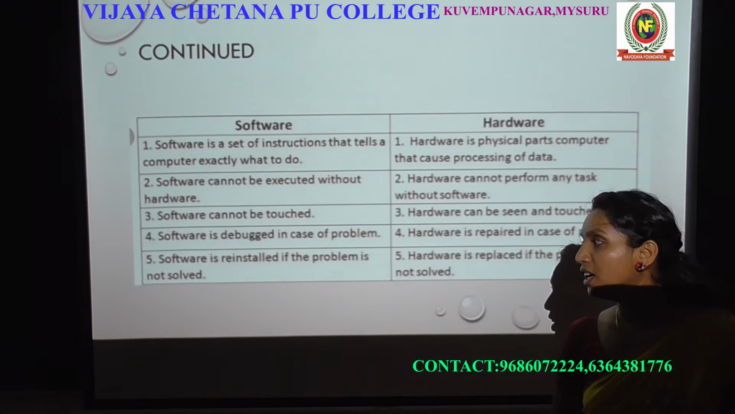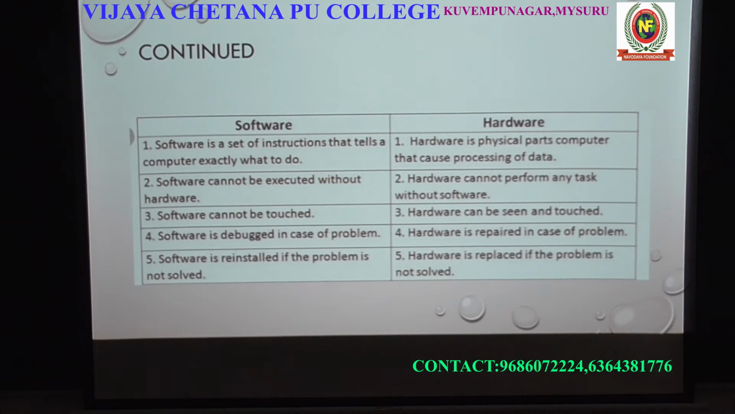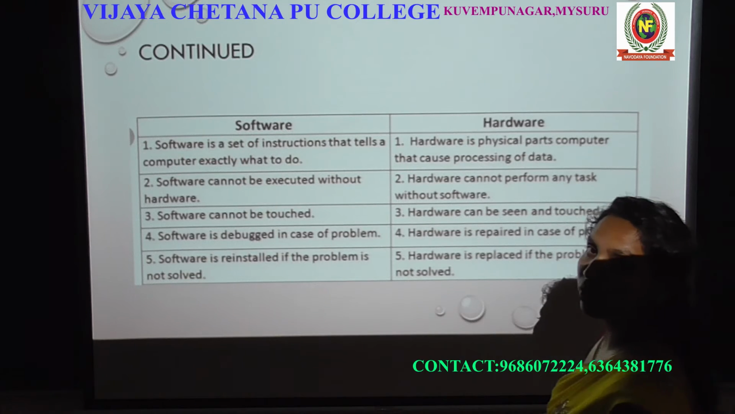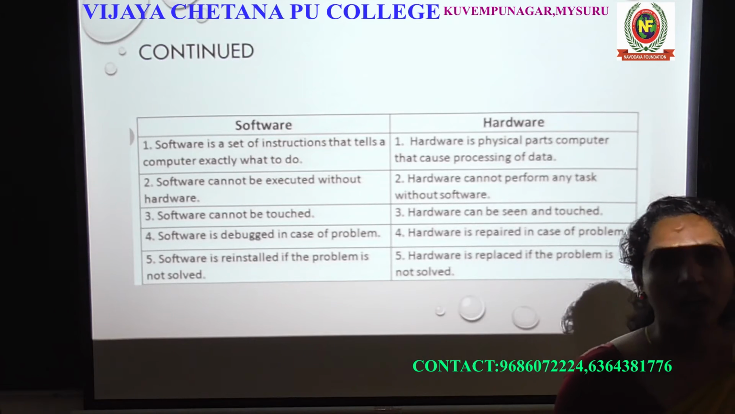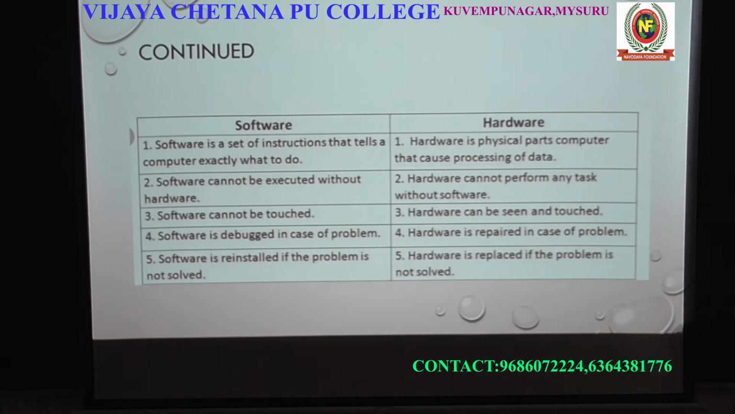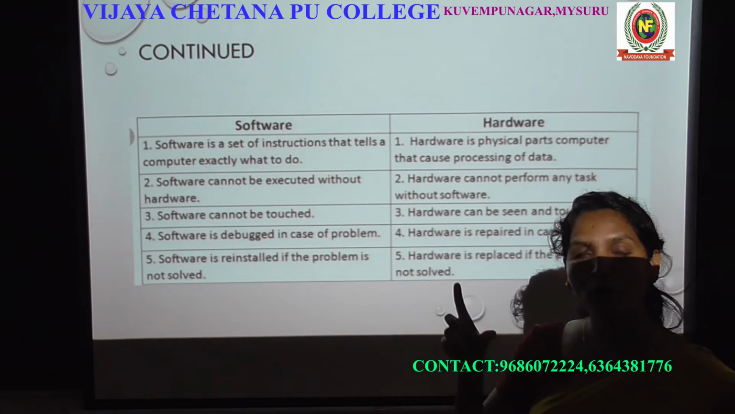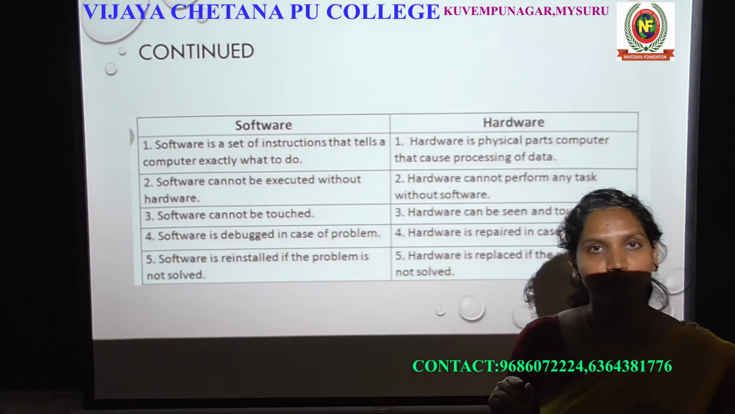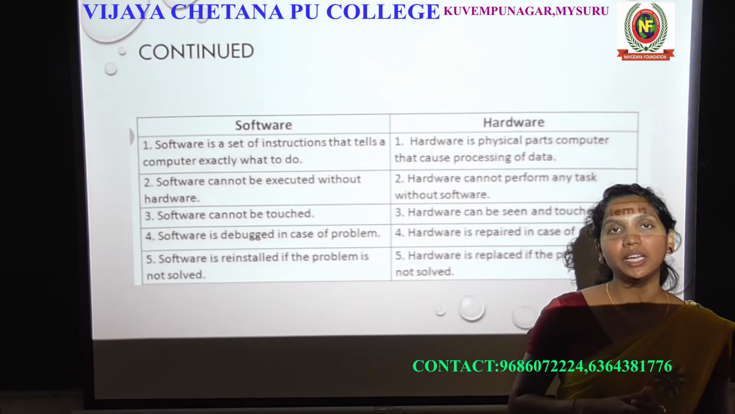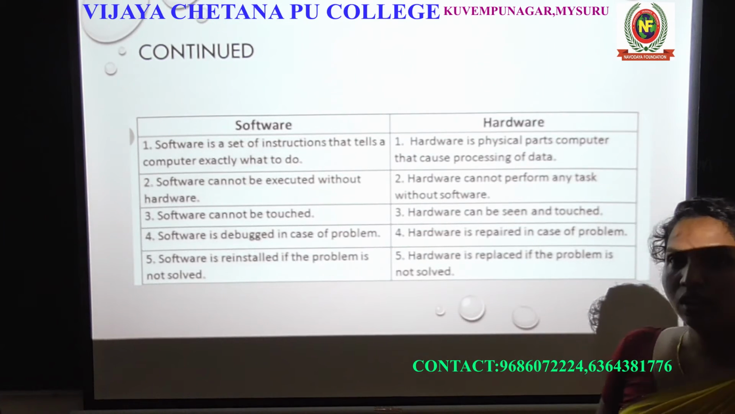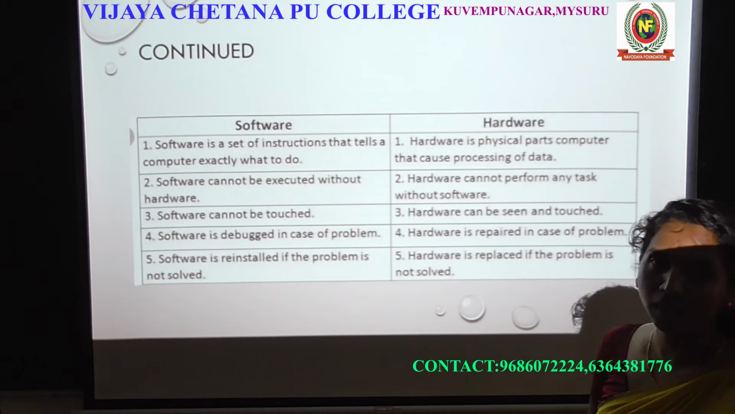There's another difference. We'll go for the next one. The software is debugged in the case of a problem. If there is any problem in a software, you can debug, which means you can just repair the software. So repairing software is nothing but debugging, right? If you have any problem in your mobile application, what will you do? You will try to rectify it, or else you just flash your mobile completely, right? Which means if you have any problem in a software, it can be rectified by using debugging.